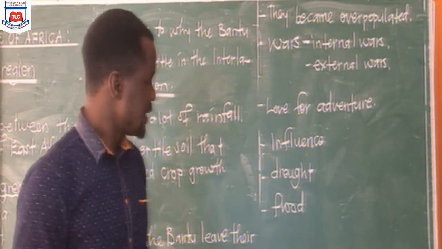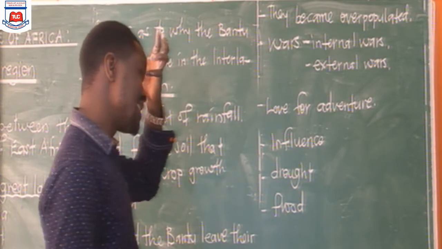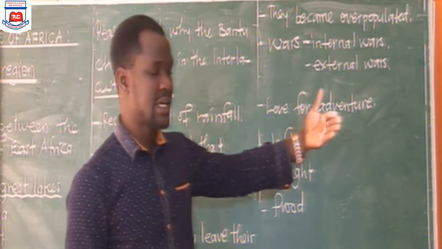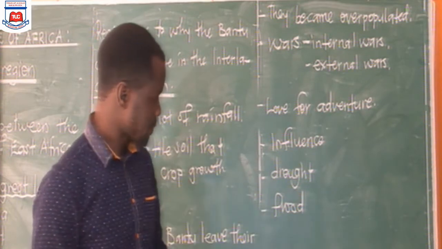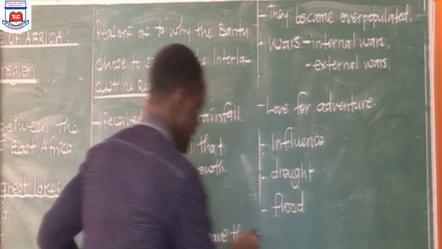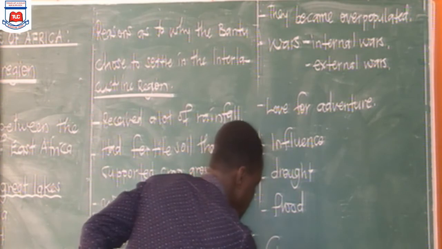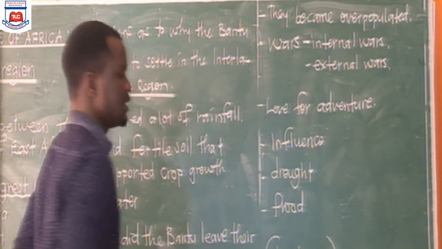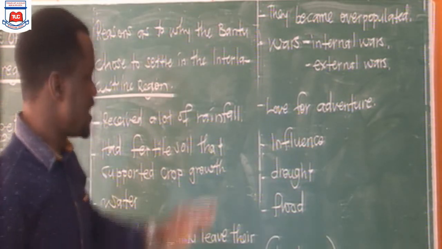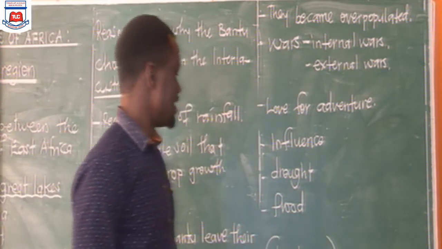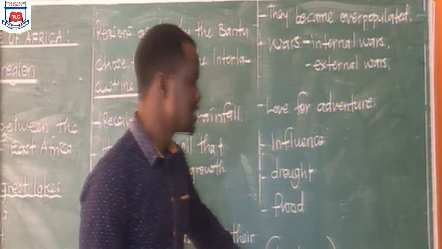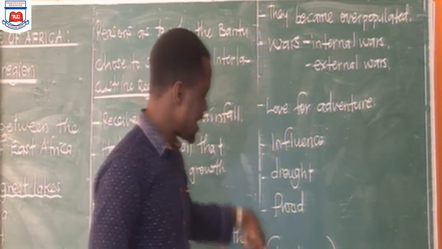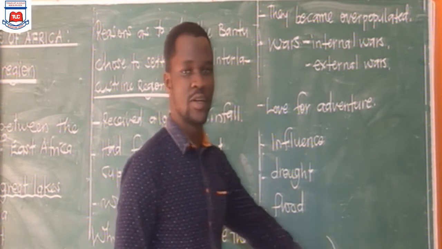As we end, I want you to note that in East Africa, when the Bantu came to East Africa, remember we said in East Africa, at first, there were people that were called the Bushmen. So when they came to East Africa, they displaced these Bushmen. That sets another question. How did the coming of the Bantu affect the original inhabitants?